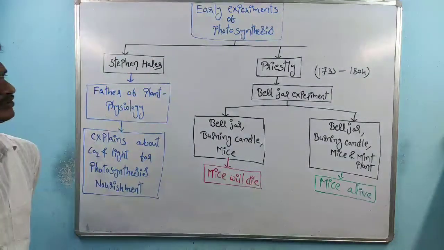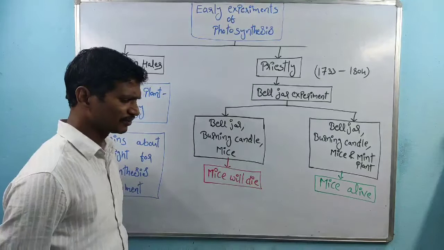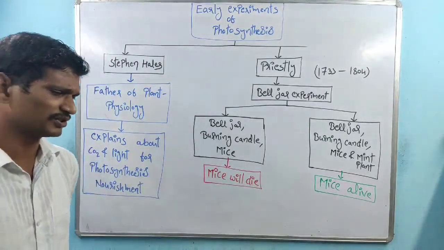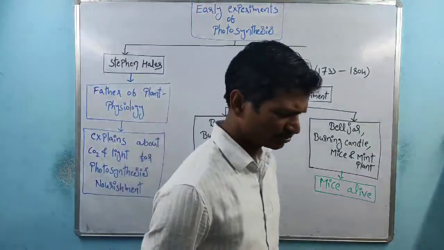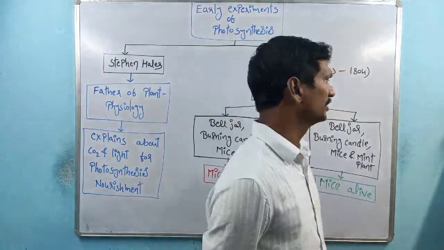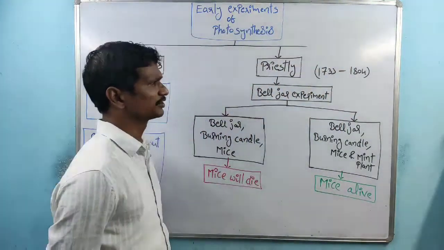Coming to the next one, Joseph Priestley is one of the best scientists regarding the photosynthesis process. I think in 10th class also we have the photosynthesis chapter, where we discussed the bell jar experiment.